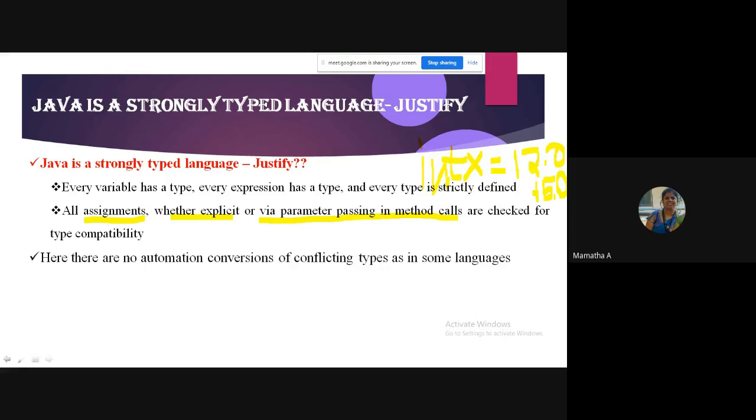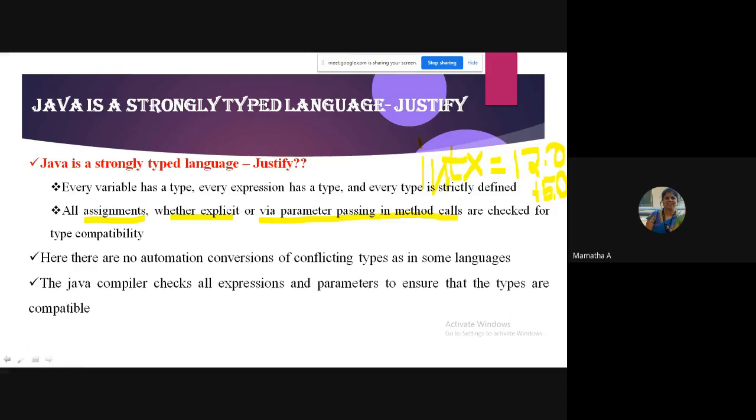And remember, in Java, unlike some other languages, there won't be any automatic type conversions. Automatic type conversion is not allowed in Java, wherein it is mandatory for you to give proper assignments or proper values. The Java compiler will take care of checking all the expressions and the parameters to ensure that the types are compatible.